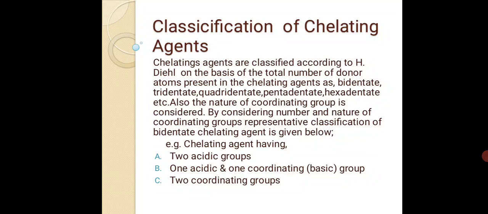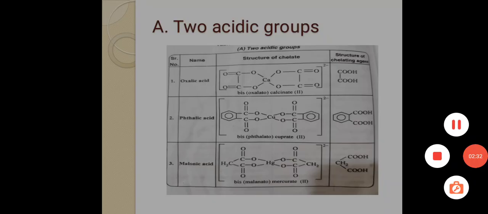Chelating agents are classified according to Heidel. Heidel is the name of the scientist. The classification is on the basis of the total number of donor atoms present in the chelating agents, as bidentate, tridentate, quadridentate, pentadentate, hexadentate, etc. Also, the nature of coordinating groups is considered, by considering the number and nature of coordinating groups. The representative classification of bidentate chelating agents is given.